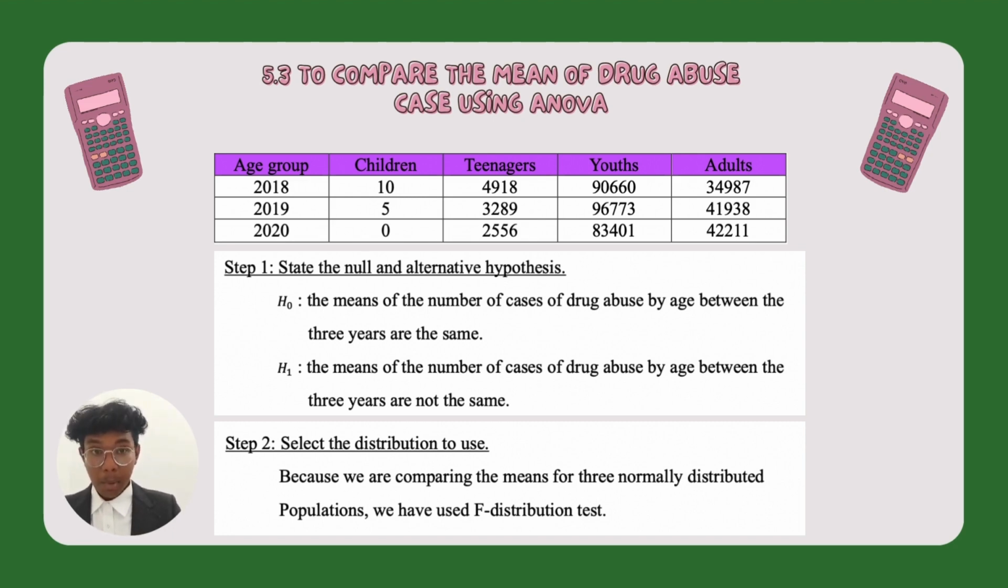So step number one, we need to state the null and alternative hypothesis. So the H null: the means of the number of cases of drug abuse by age between the 3 years are the same. But the alternative hypothesis is the means of the number of cases of drug abuse by age between the 3 years are not the same. So we move on to step 2, which is to select the distribution to use. Because we are comparing the means for 3 normally distributed populations, we have used the F distribution test.